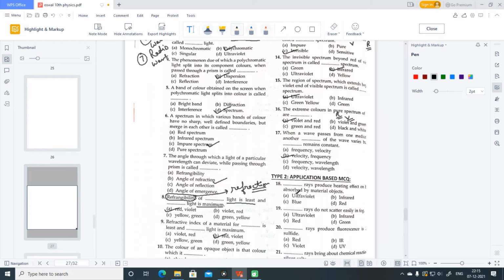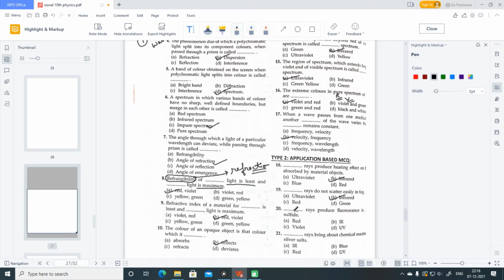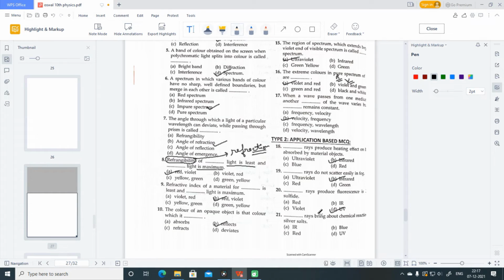Next is dash rays produce heating effect on being absorbed by the material objects. See, infrared radiations produce heating effect. Remember this thing, infrared radiations produce heating effect. Next question, dash rays do not scatter easily in fog, so the correct option is infrared rays. Dash rays produce fluorescence on zinc sulfide, so the correct option is UV rays.